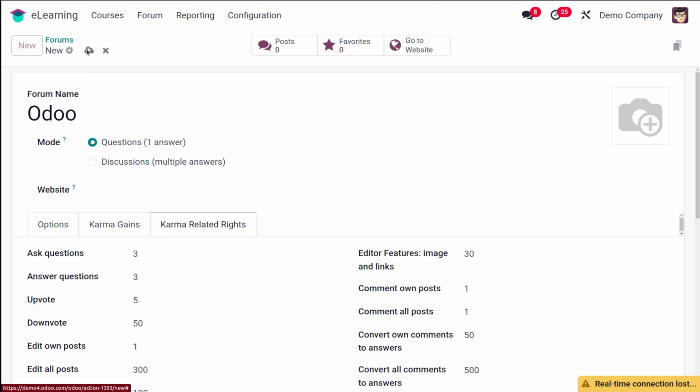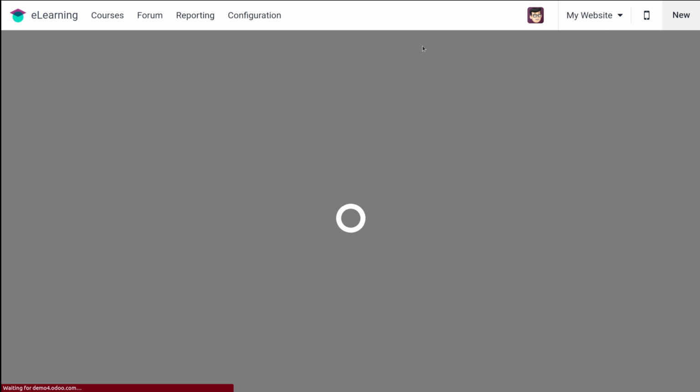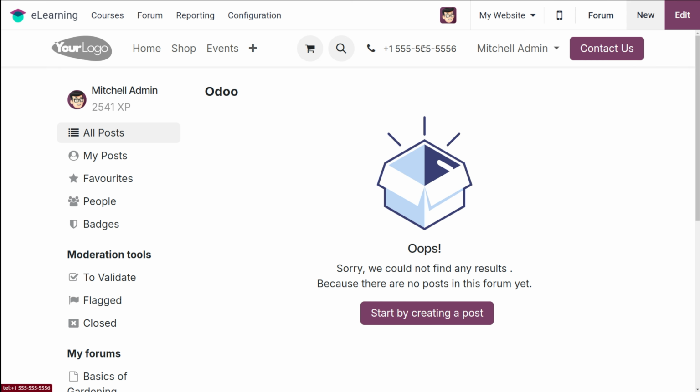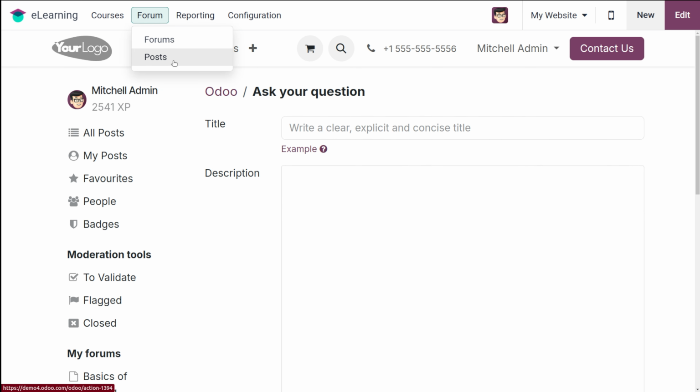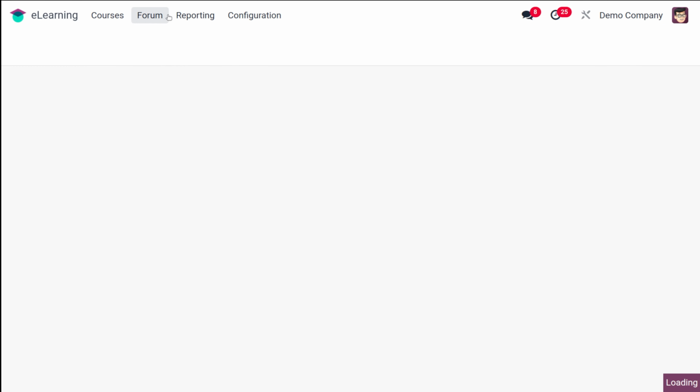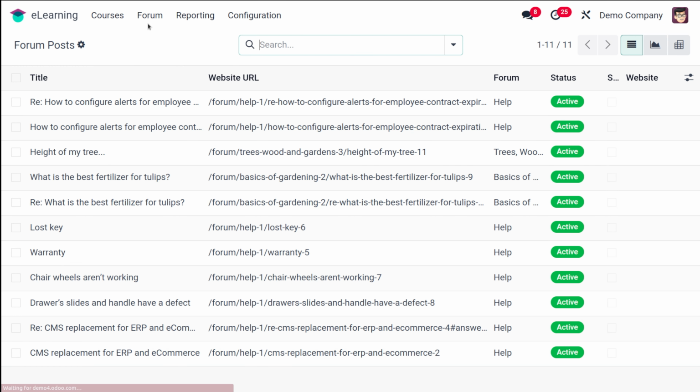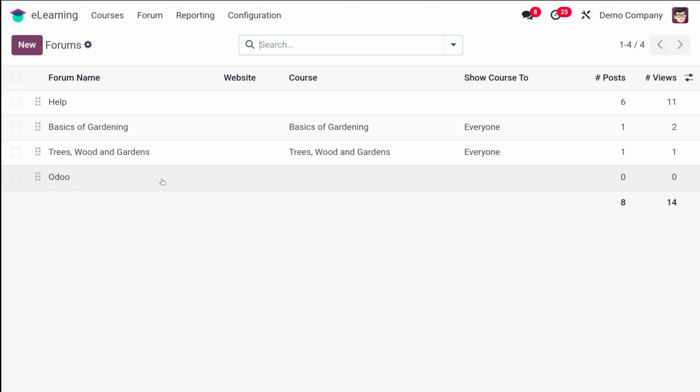Now let's save this. Okay, I've saved it. So that's how a forum works. Now you can see post is 0, favorites is 0. If you go to the website, you can take a look at the forum that you've created. So this is the forum, and you can actually start by creating a post. Here you have posts. Let's go here and take a look. These are the different posts. Going to the forum again, choosing Odoo.